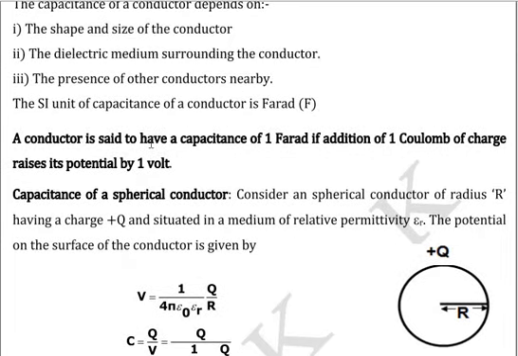The capacitance of a conductor is expressed by a unit known as farad. Farad is the SI unit of capacitance, expressed by the symbol capital F. A conductor is said to have a capacitance of 1 farad if addition of 1 coulomb of charge raises the potential of the conductor by 1 volt.